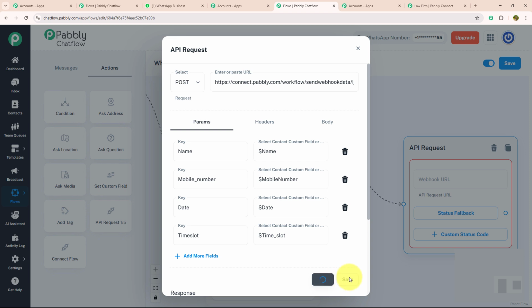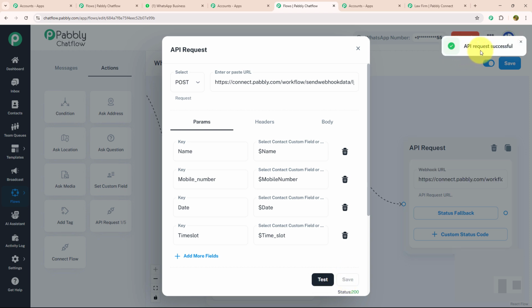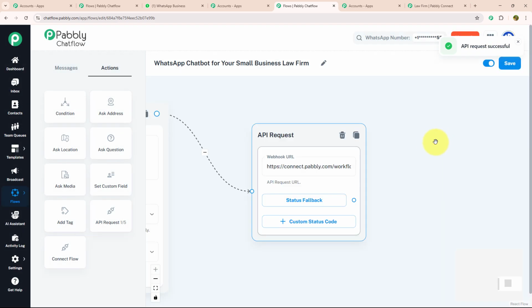Now I'm going to click on test and save my API request. As you can see, I got a message that API request successful. That means there is no error. Now as we are done with our trigger, let's move to our action.